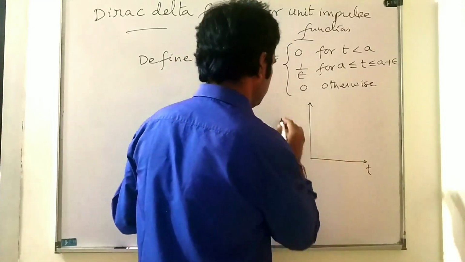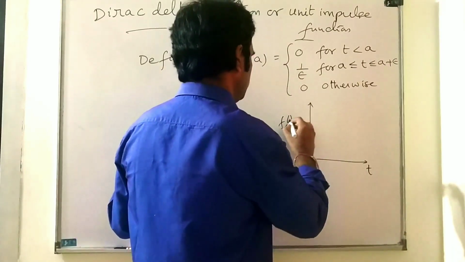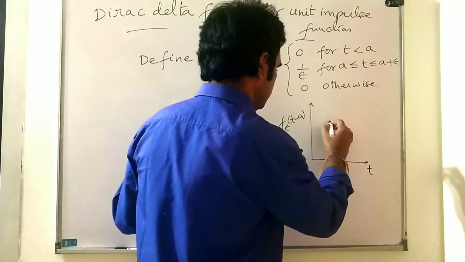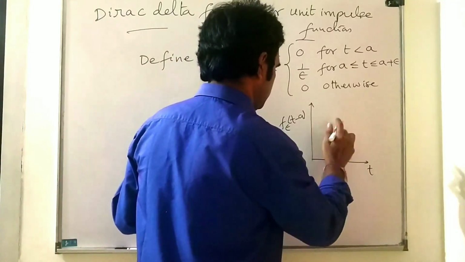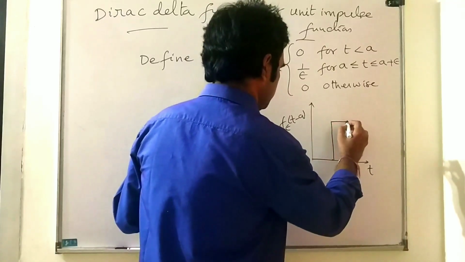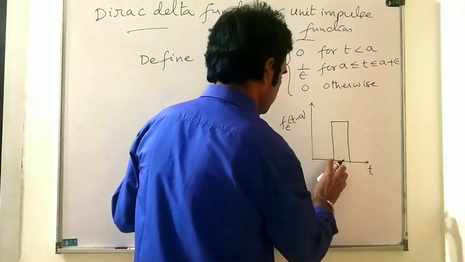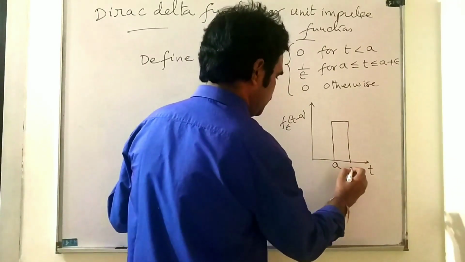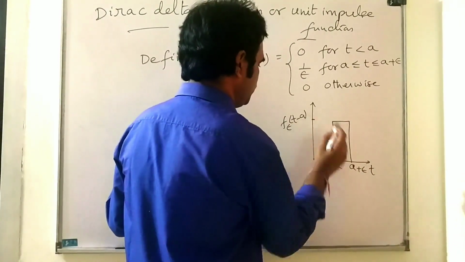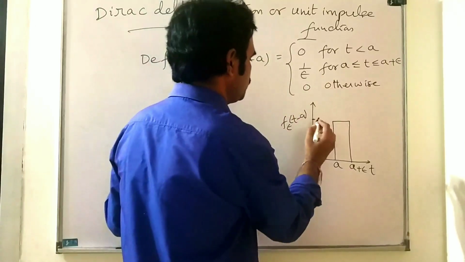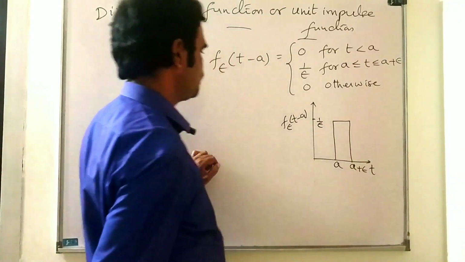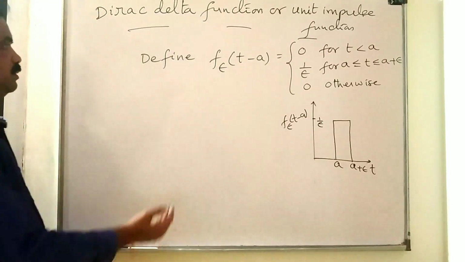This is t, this is the function f epsilon of t minus a. This is the interval a plus epsilon. In the interval a plus epsilon, the function value is 1 by epsilon. That means this is the distance 1 by epsilon. Okay. So now,